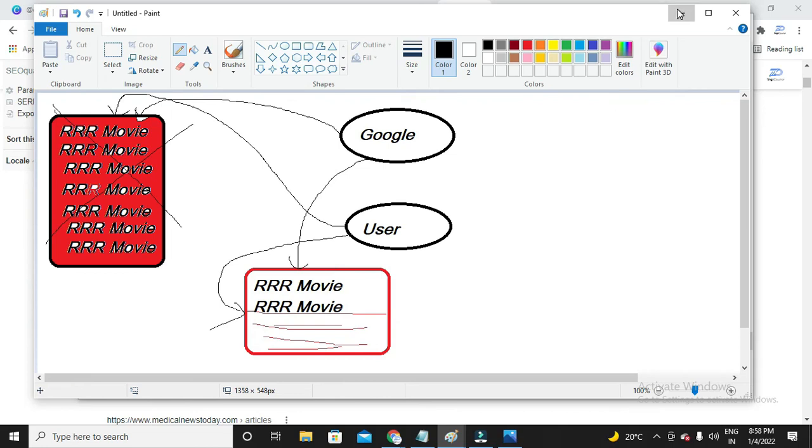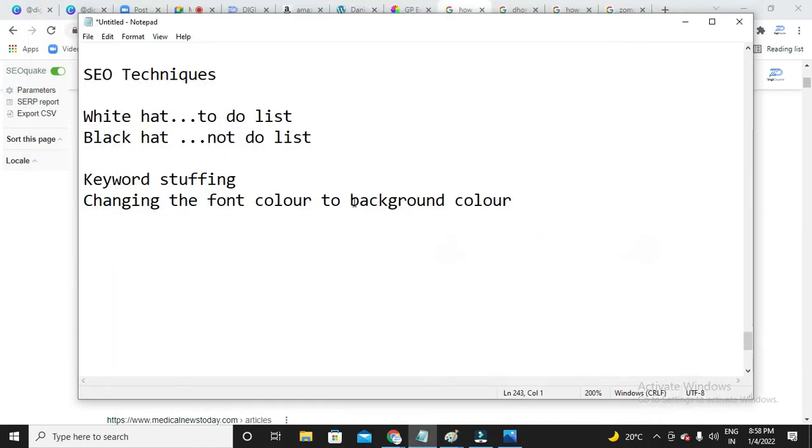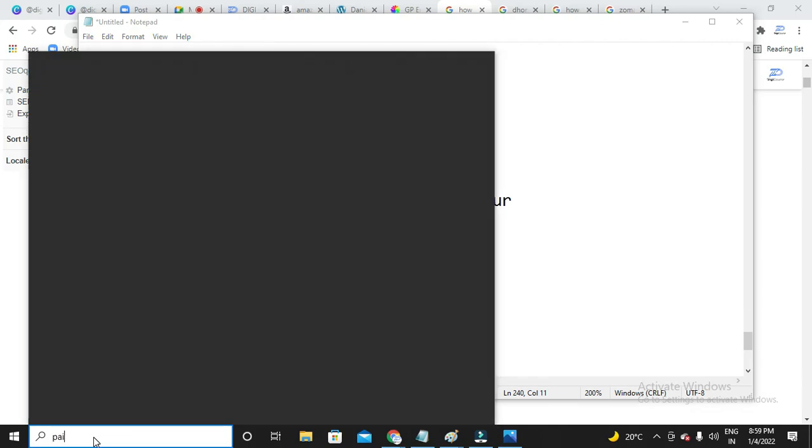Okay, so make sure you don't use the background color for the text. Yes, of course you can use other colors, but don't make it the background color. This is not at all going to work out. Okay, this is one more black hat technique. The next thing is cloaking. I think you must have faced this in your real life, I guess. So let me just show you.